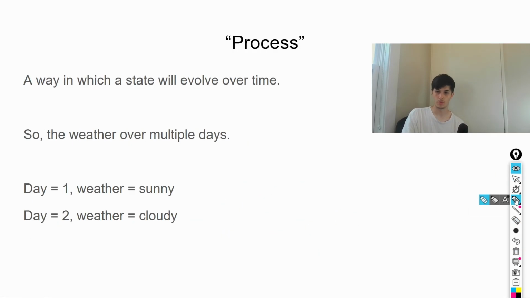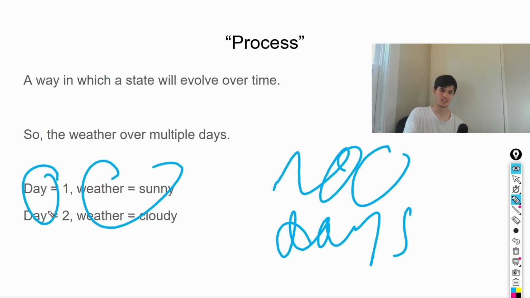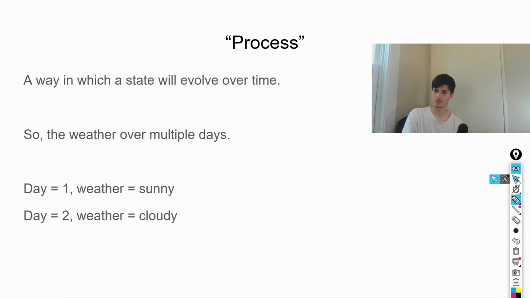Then you have something called a process, which is just a way in which a state will evolve over time, like the weather over multiple days, right? In a summer, there are 90 days of summer, or 100 days of summer, more like it. Day one, the weather is sunny. Day two, the weather is cloudy. You get the idea, the way that things evolve.